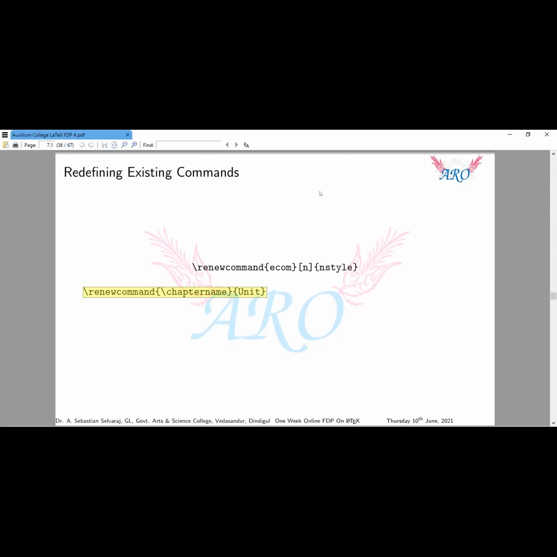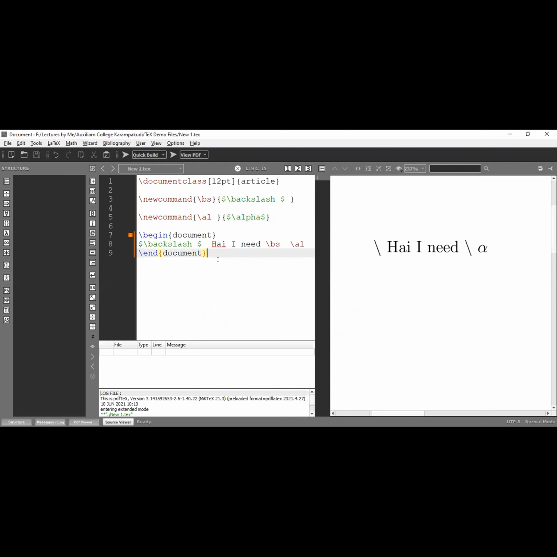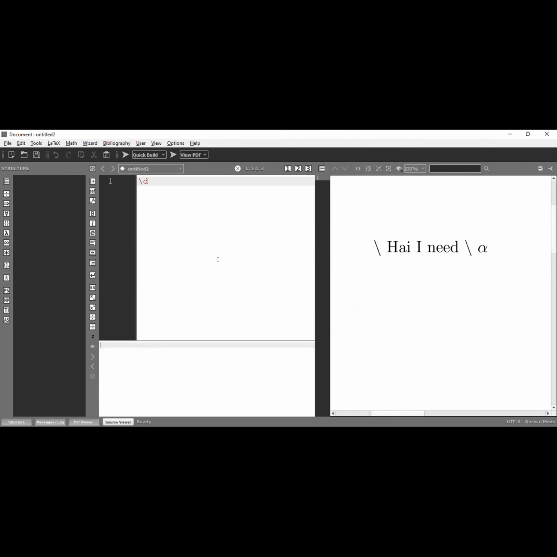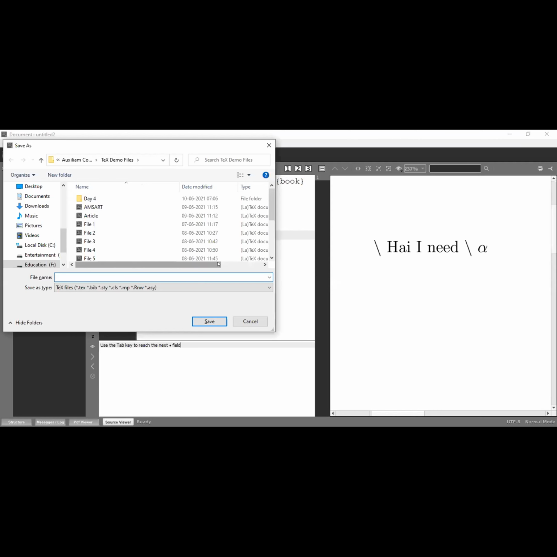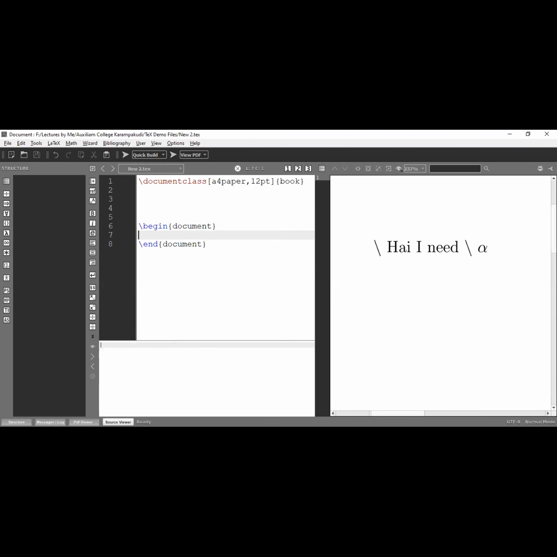So with the document class, I am going to use document class book. Now I am going to create another file, document class A4 paper 12 point with book. I am using document class book. Now I am going to create a book with begin document. So this one is for my first chapter. I am creating the first chapter. This is my title, first chapter title. Now I am going to run this file.